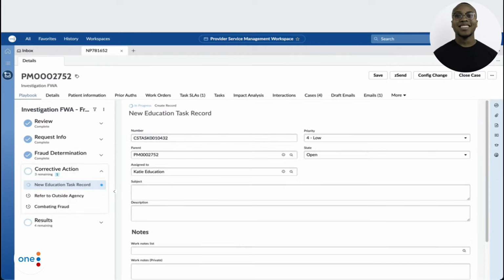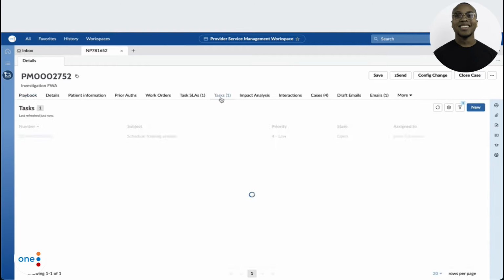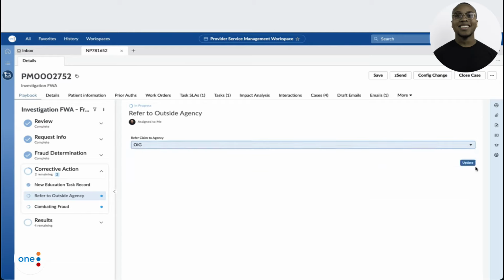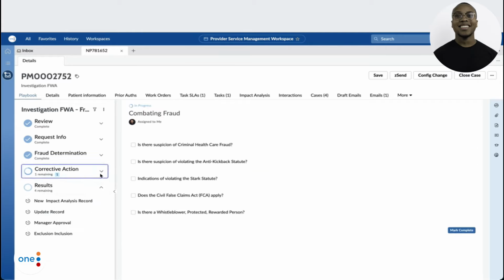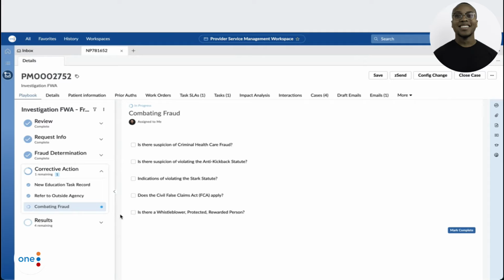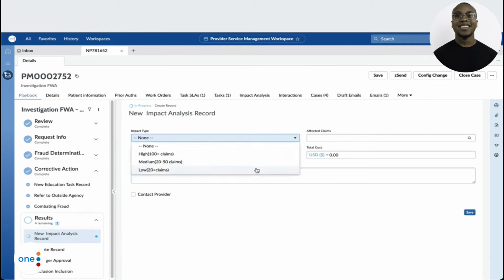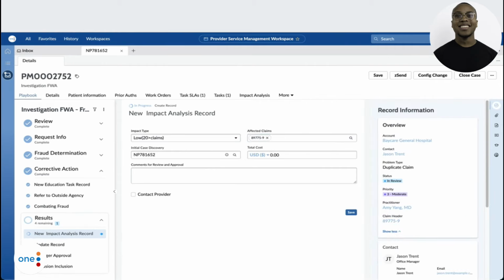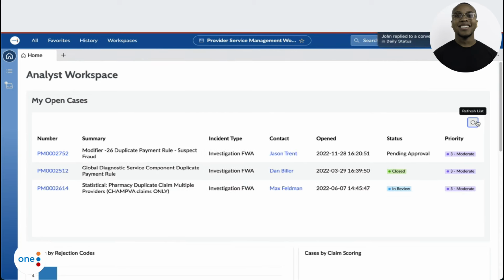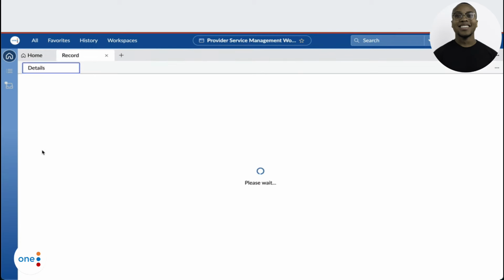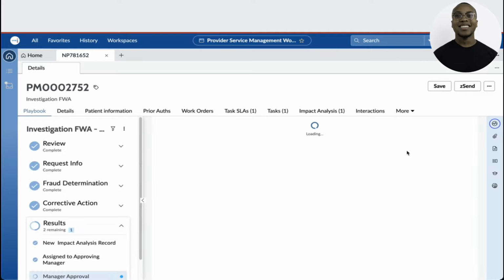After looking at all the information that was gathered, Terry begins to make his determination, starting by selecting key indicators that apply, making a billing determination, reviewing coding issues, treatment issues, and risk factors to confirm his investigation. Corrective action steps can be defined to mitigate future erroneous claims, for example, creating an education task to work with the provider on best practices, or referring the case to an outside agency to further the investigation, sending all necessary case details along with the request.